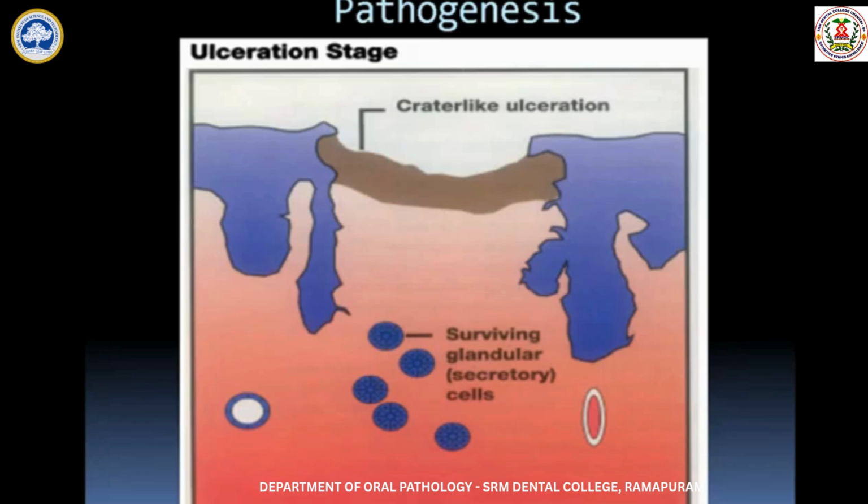Now the third stage, the ulcerative stage. The name itself indicates it: when the necrosis pushes the epithelium up, the epithelium gets sloughed off and you get an ulcer. So the necrotic tissue is expelled out, causing an ulcer in that particular area. On clinical examination, you will be able to appreciate a crater-like ulceration. In the connective tissue area, you will be able to appreciate the surviving glandular tissues, that is the acini as well as the ductal cells, as well as the occluded blood vessels.